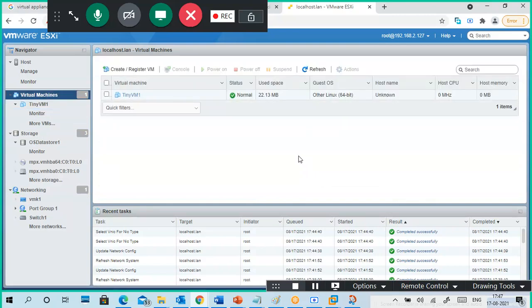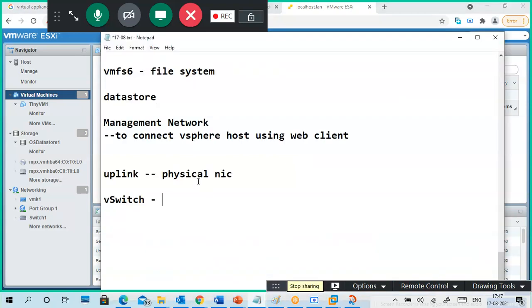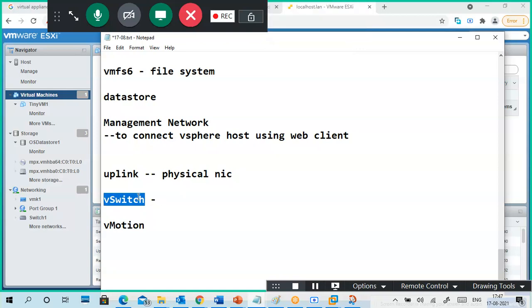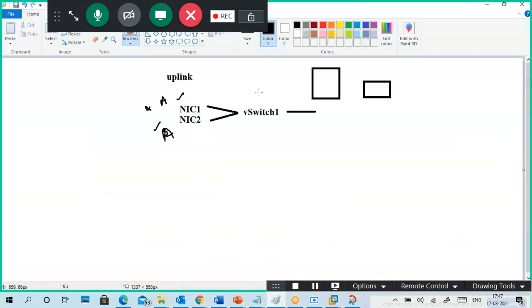So that is about your network management. But I used a word called vMotion multiple times. So what is vMotion? I will explain later, while we are installing the OS. Uplink is nothing but a physical NIC. The physical NICs are assigned to virtual switches. Virtual switches we can assign to virtual port groups. Port group is nothing but assigning certain services to a virtual machine through virtual switches. So we have a diagram like this.